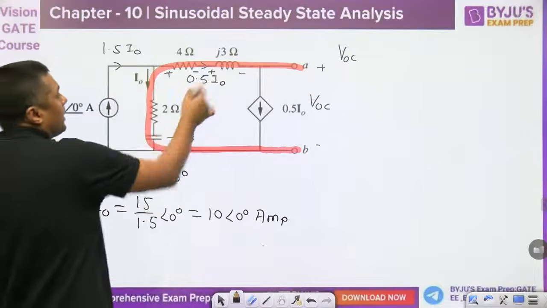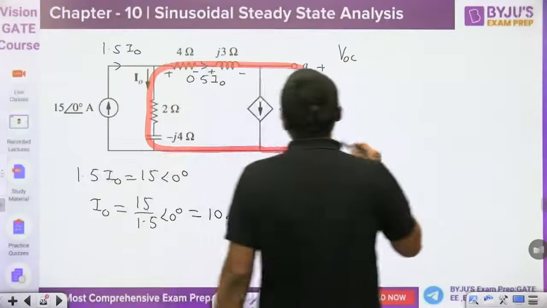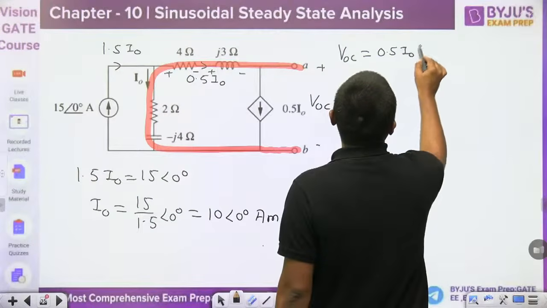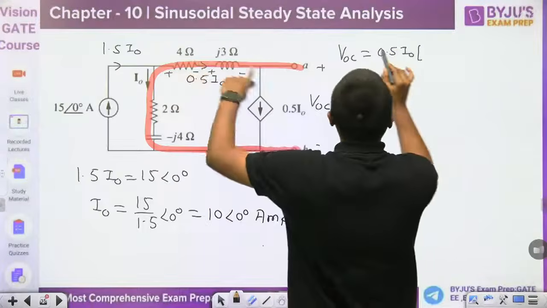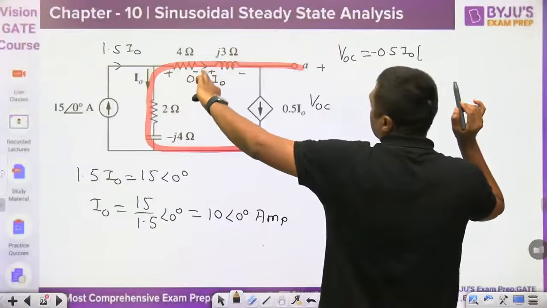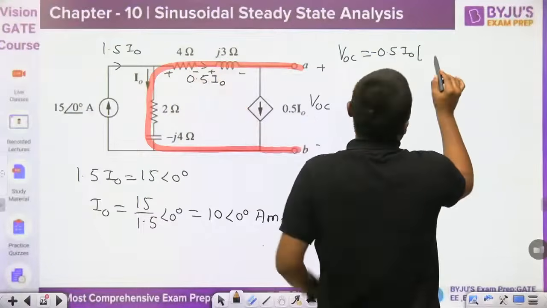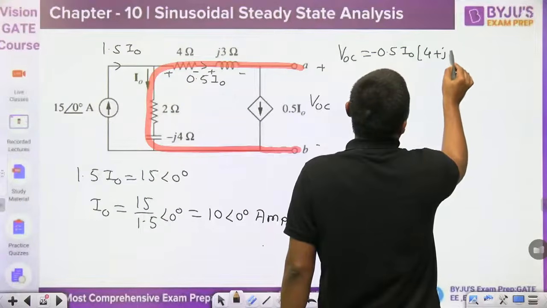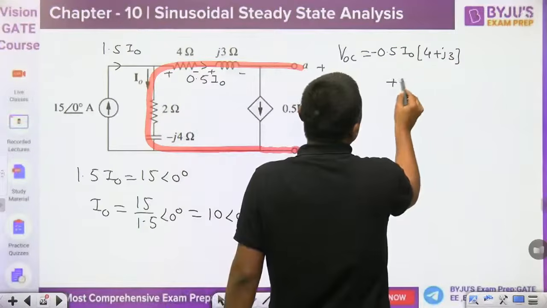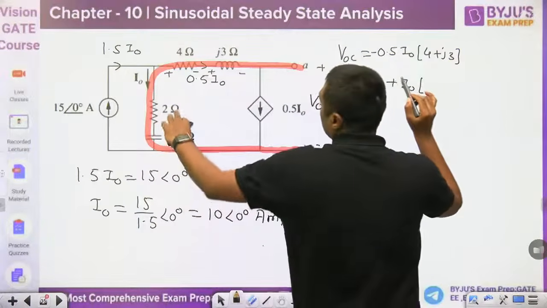So it will become negative 0.5 I0 with a minus sign. Why minus sign? Because we are moving in the opposite direction. It will become 4 plus J3. Then this is the plus value I0, 2 minus J4.